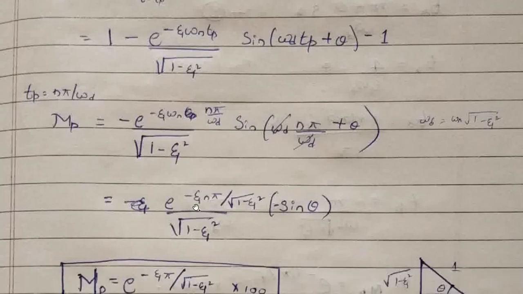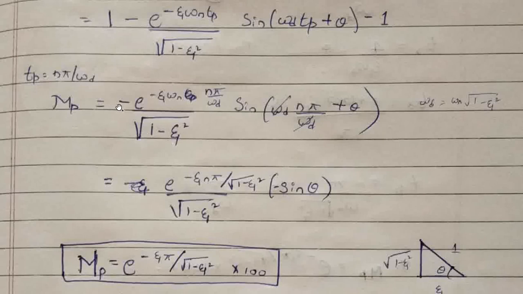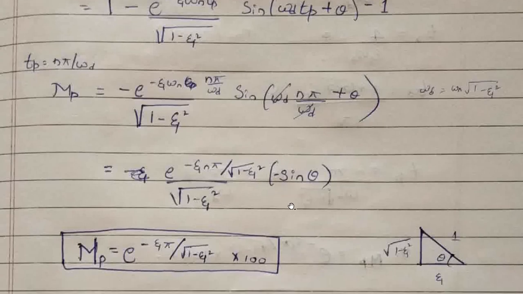After cancelling we will get e to the power minus zeta n pi, where omega d I am substituting as omega n into root of 1 minus zeta square. This omega n will get cancelled. Here we will get sin of n pi plus theta, and sin of n pi plus theta will be minus sin theta. Here already one minus we have, so that minus and this minus will become positive, and we get e to the power minus zeta n pi by root of 1 minus zeta square, whole divided by root of 1 minus zeta square, times sin theta.